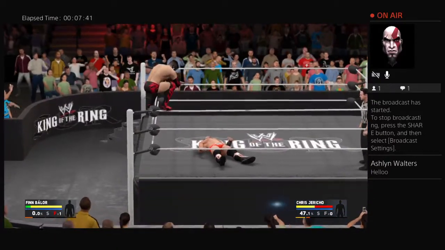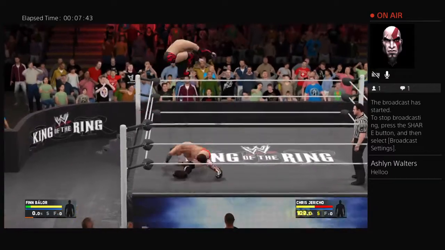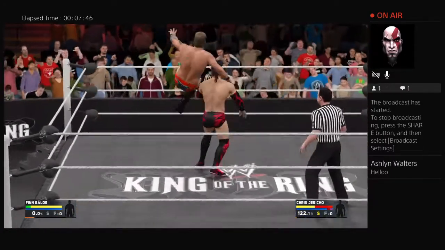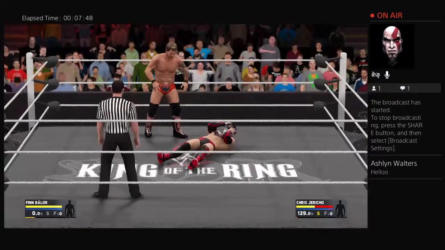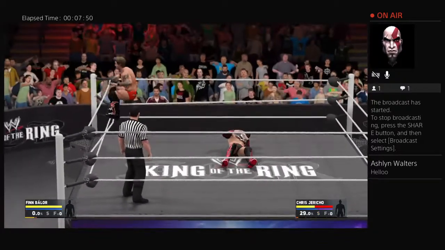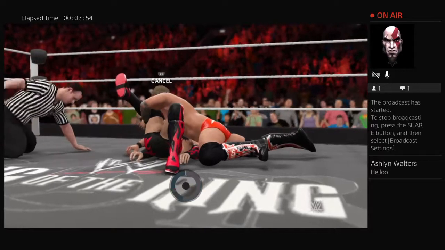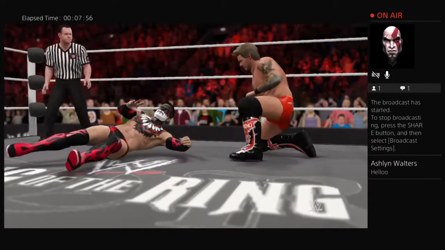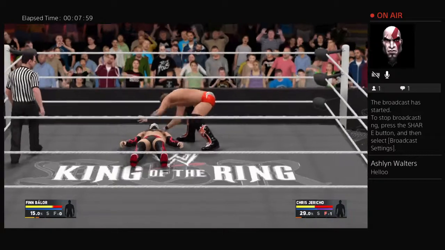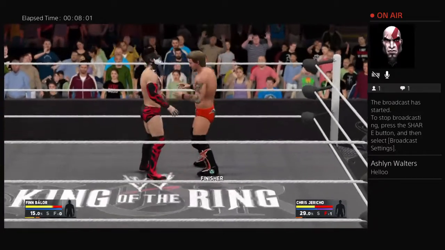Finn Balor wants to end this match right now, going for coup de grace, and Jericho moves out of the way, and Jericho now with the Bulldog. Y2J has Balor right where he wants him. Lion Salt covered out by Y2J. Will he eliminate Balor from the King of the Ring? No, he won't. Now what is Jericho going to have to do to get the better of Balor?